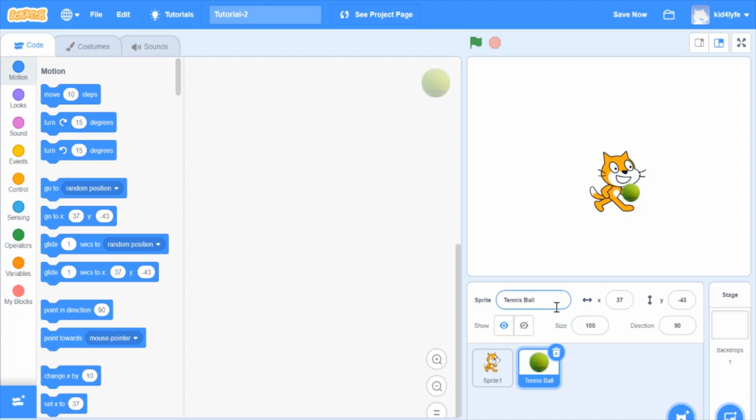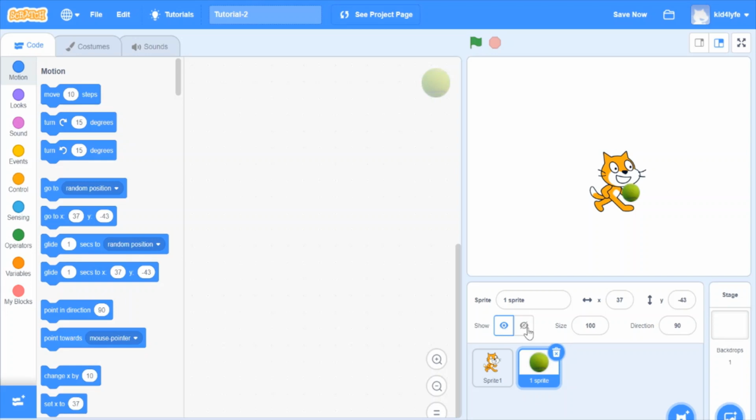You can change multiple properties of a sprite. You can rename it. We can change the X and Y values, which will be learned later in the video. We can see its visibility. If we see an open eye, that means it's visible.